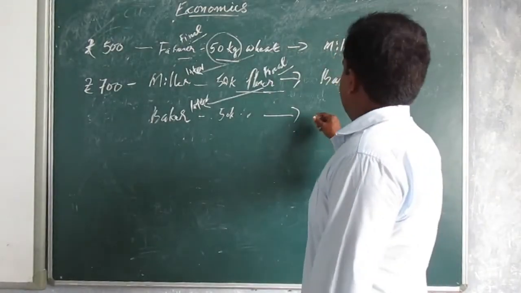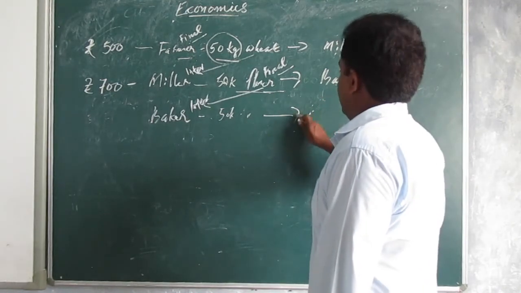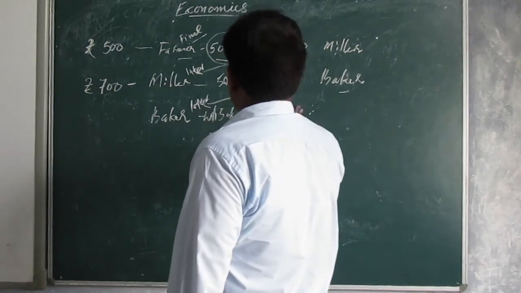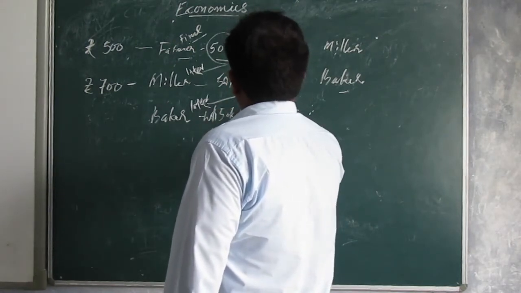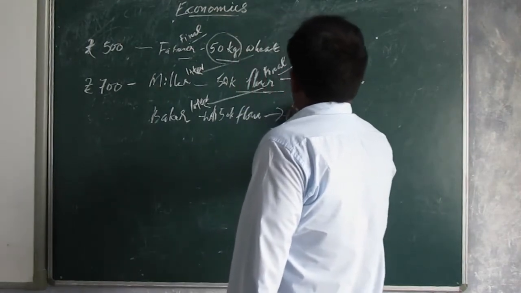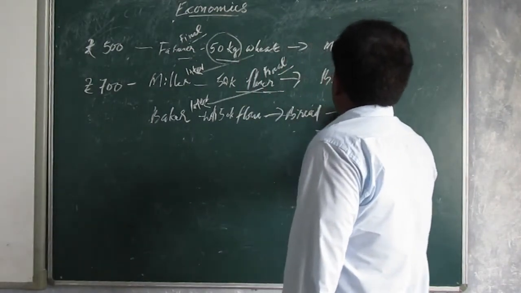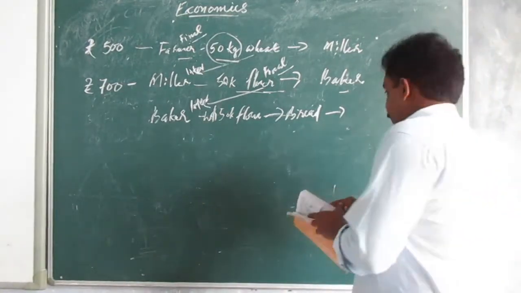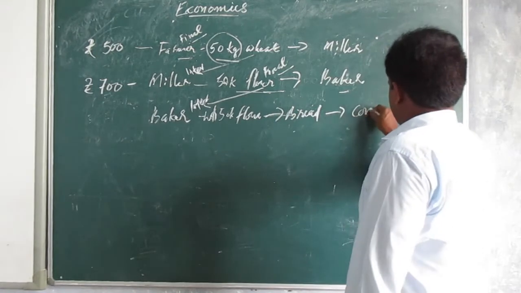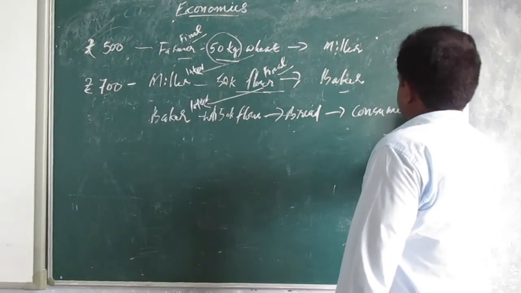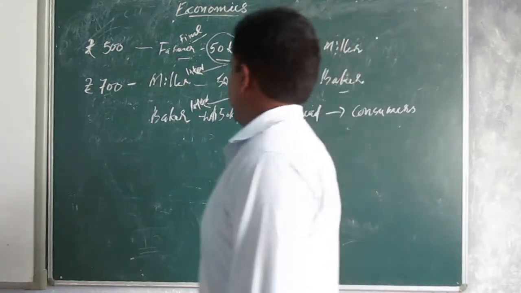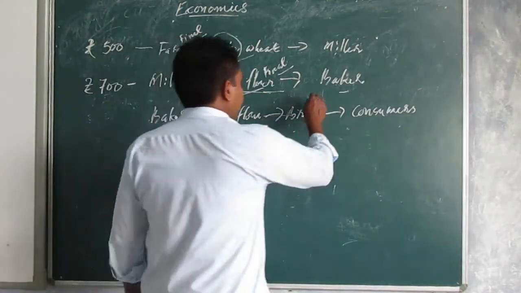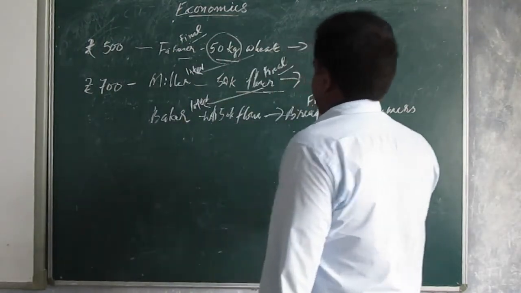He makes 50 kg of bread from 50 kg of flour and then sells it to customers. For the baker, flour was intermediate, however the bread was final.